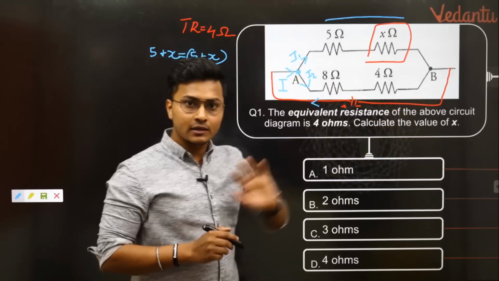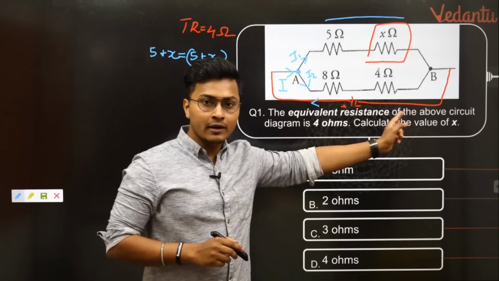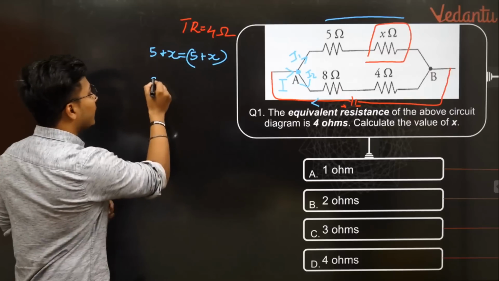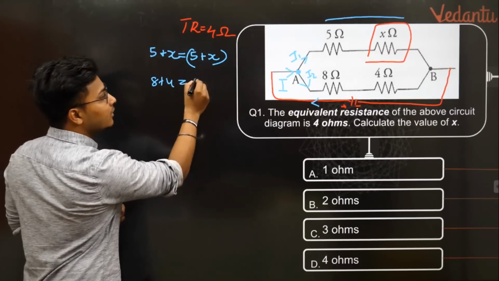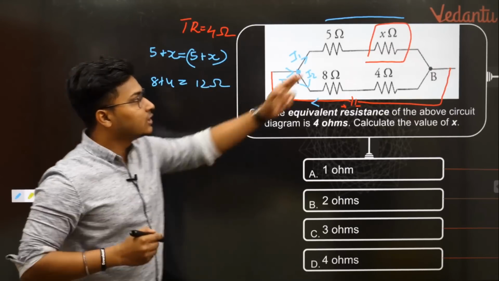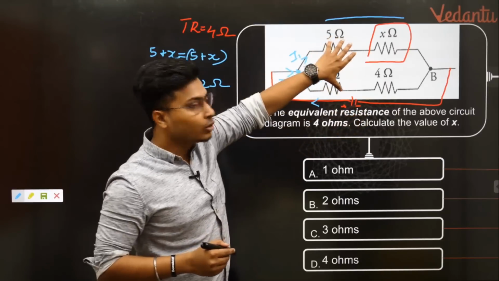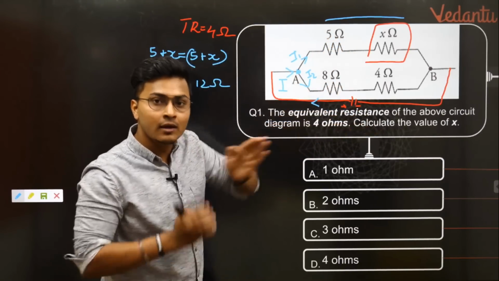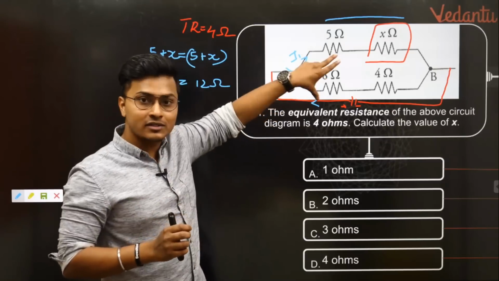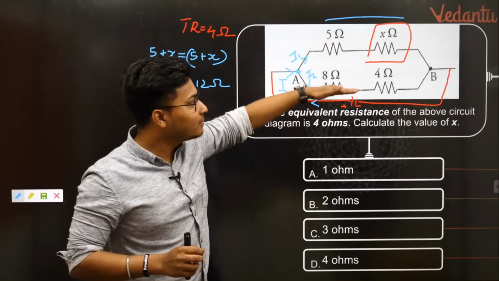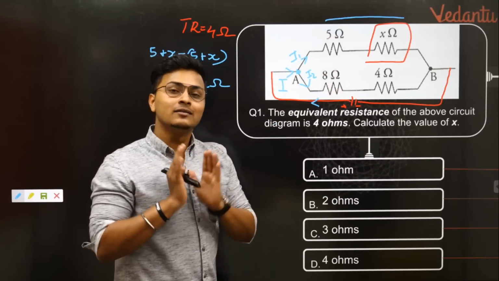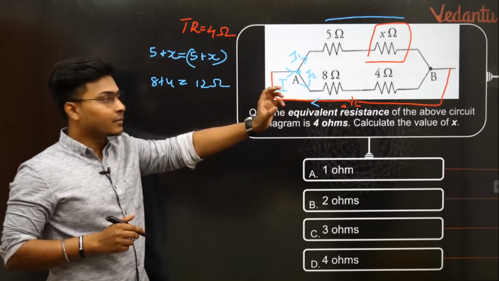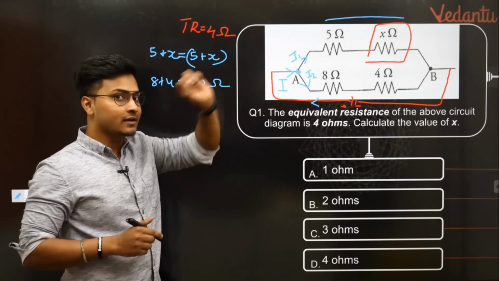At the bottom, the same I2 flows through both, so these are in series. Total resistance is 8 plus 4, which is 12 ohms. Now as you can see, I1 flows through the top and I2 flows through the bottom. Since the current is getting divided, the top and the bottom parts will be in parallel. This is a small tip for you to remember this scenario. So I1 and I2 are separated, and let's calculate the total parallel resistance.